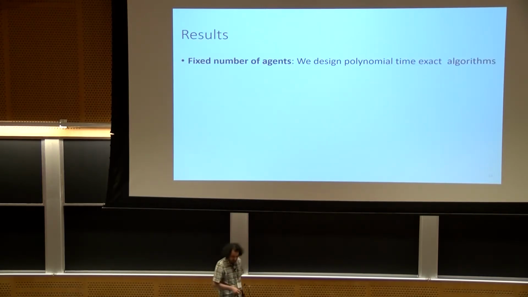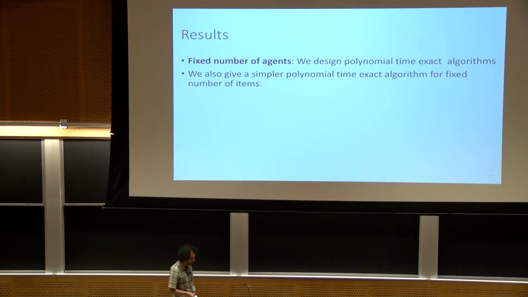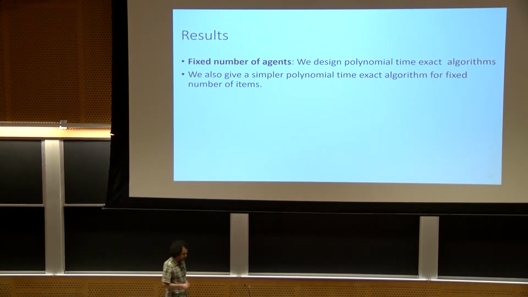And our result is, first, we show that for a fixed number of agents, we present an algorithm that finds the exact equilibria of the market. The term exact is a geometric term. And for the case of a fixed number of items, we give a simpler algorithm that is tailored for this problem. But from now on, you can assume that we are in the first case. I'm only going to talk about the first case where we have a fixed number of agents.